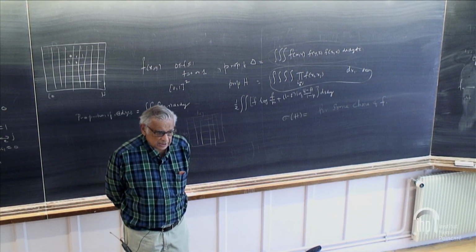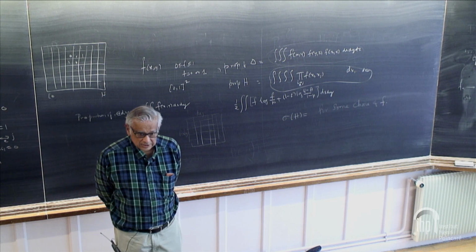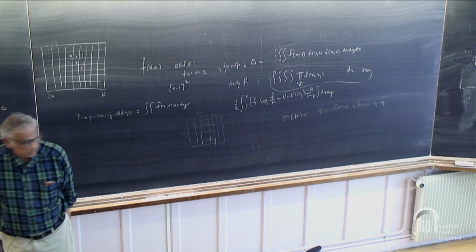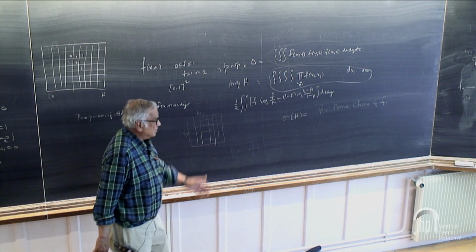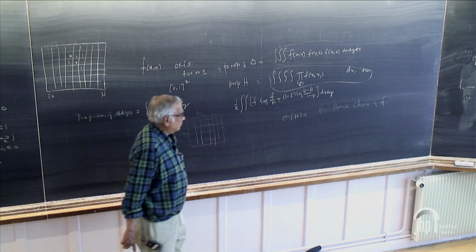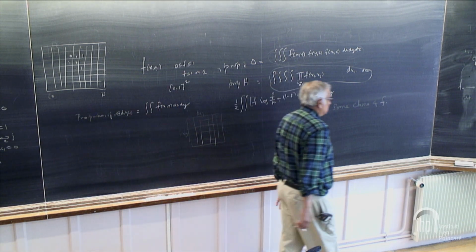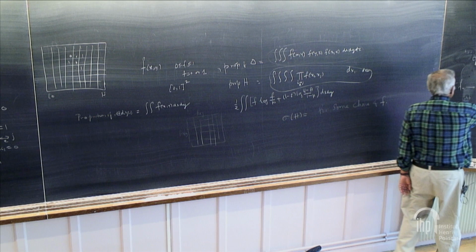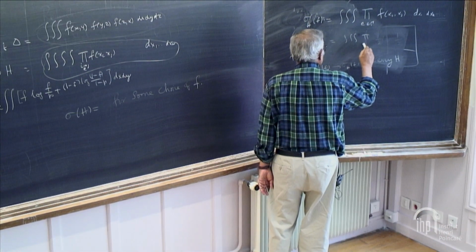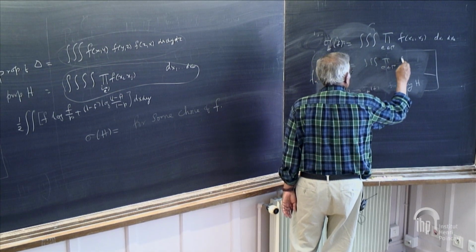And you can ask another question. You said that the limit is representable in this manner. Is the representation unique? In other words, can the same sigma be represented by some other g?